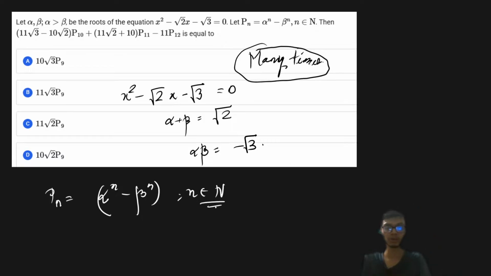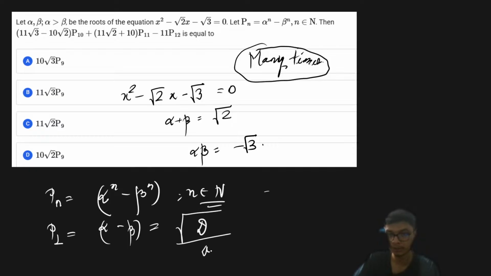So therefore, if I find the value of p1, so what is p0? We cannot find p0 because it's not a natural number. So we start with p1, right? So p1 is going to be alpha minus beta, which is nothing but square root of discriminant upon a, right?